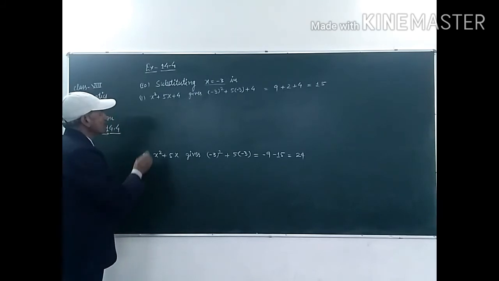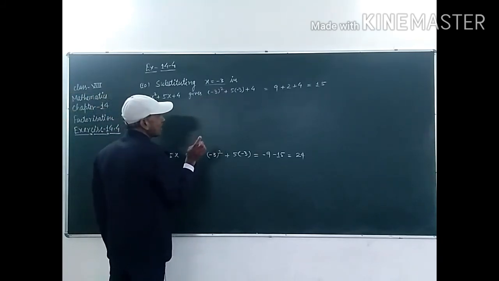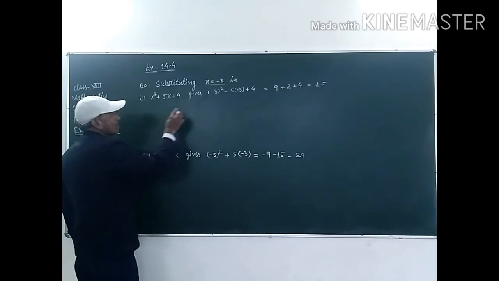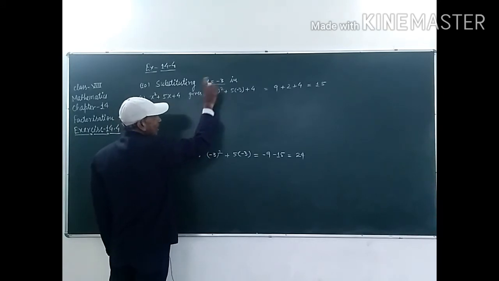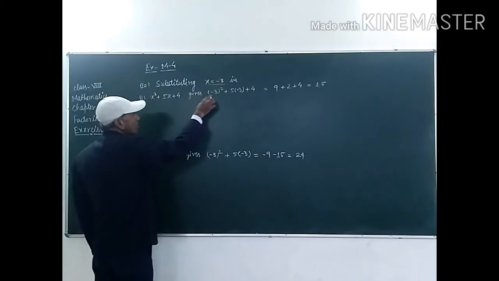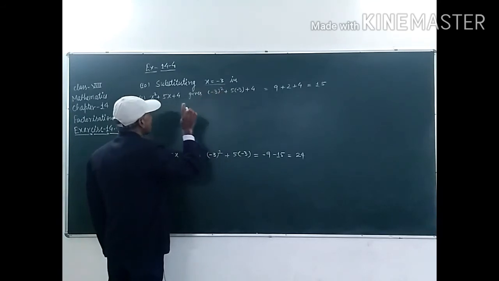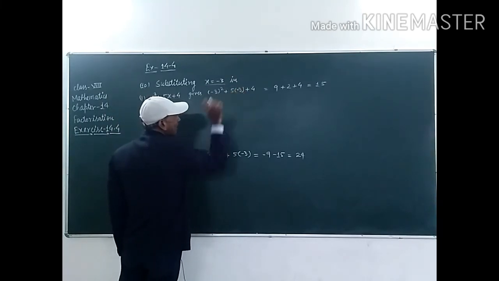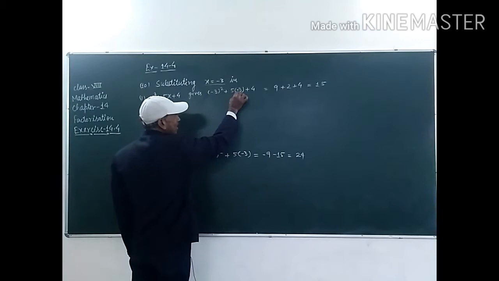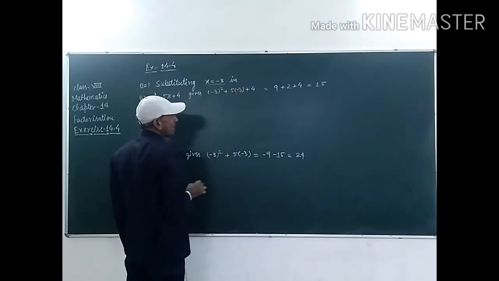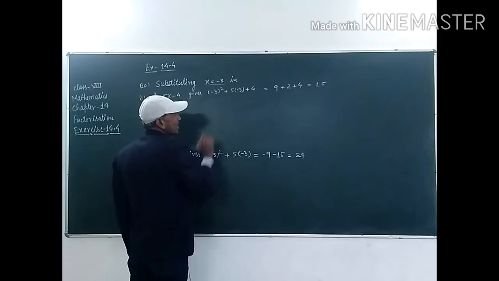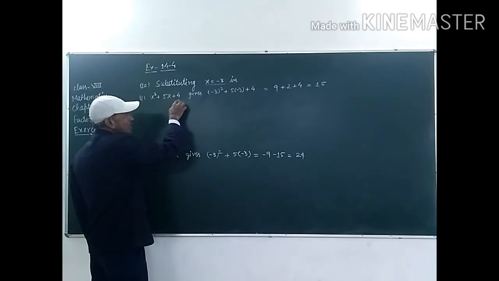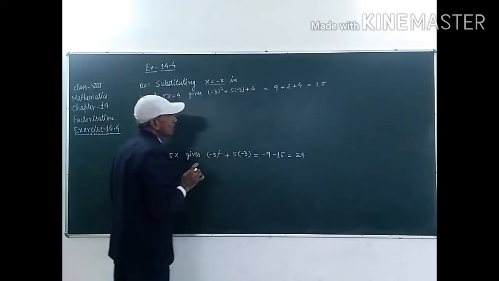So, students, in this question, this one is the first part, and in place of x here is written minus 3 squared. X squared means minus 3 squared, it is correct. 5 into x, so 5 into minus 3, because in place of x here it is written minus 3. So, 5 into minus 3 plus 4, because the last term of this expression is plus 4. So it is written here plus 4.